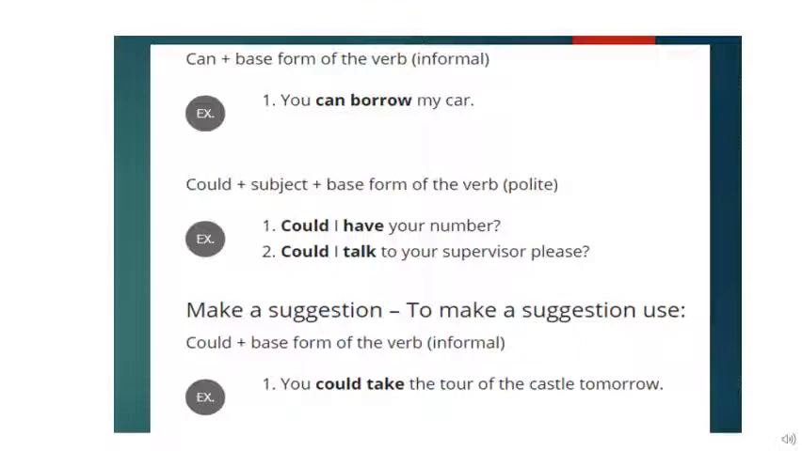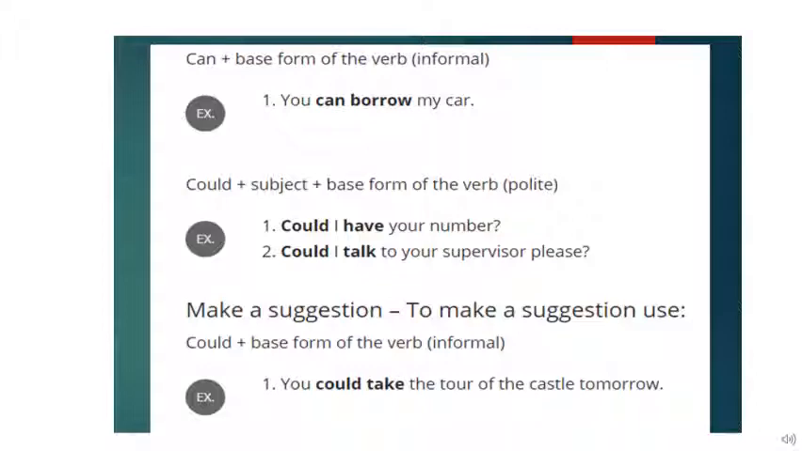Okay. Now, when you want to make a suggestion, children, we use could. For example, you could take the tour of the castle tomorrow. Children, you don't have to learn these definitions, that could is used to make a suggestion or to ask permission politely. You just have to understand the different contexts in which these modals can be used.